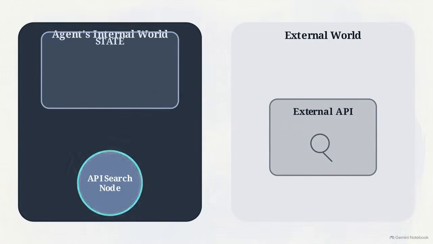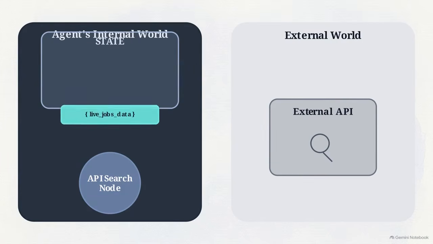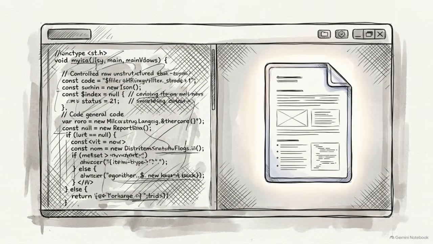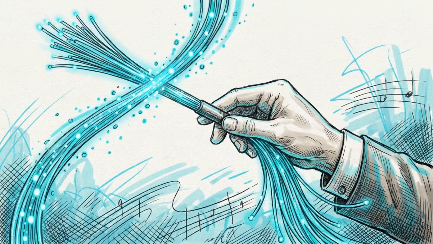The graph routes this request to a node equipped with an external API search tool. The API retrieves live job data, pushing it directly into central state memory. Because the state now contains the search results, conditional routing sends that data to a final node for summarization. The LLM acts as an orchestrator for this multi-step workflow.